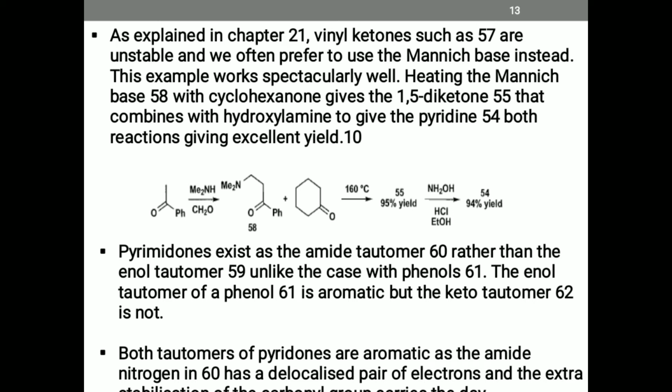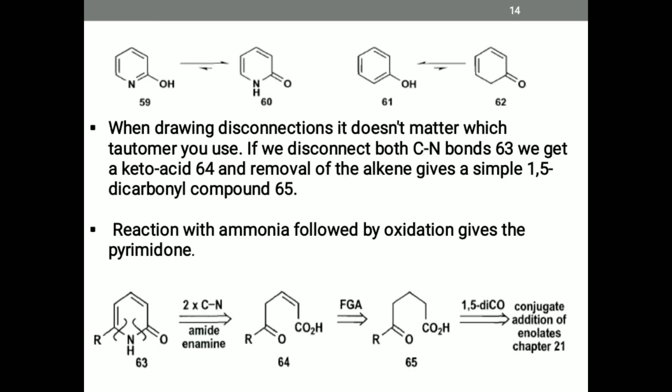Pyrimidones exist as the amide tautomers 60 rather than the enol tautomers 59. The enol tautomer of phenol 61 is aromatic but the keto tautomer 62 is not, which we saw in the next slide. Here we see that structure 61 is aromatic in nature, while ketone 62 is not aromatic.